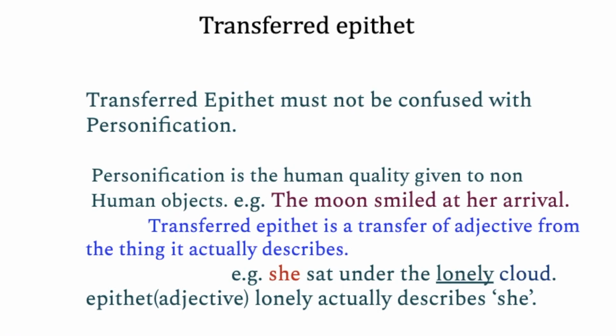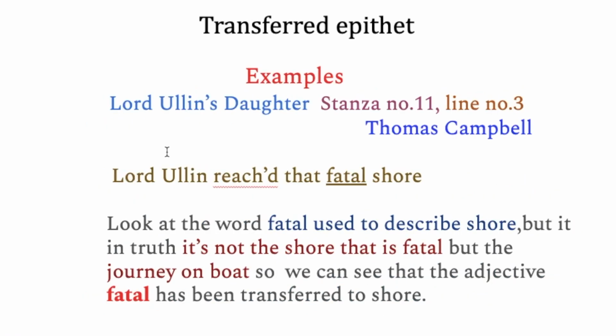I have got a few more examples here. Look at this example. It has been taken from a very beautiful poem, Lord Ullin's Daughter, stanza number 11, line number 3, written by Thomas Campbell. It's written here, Lord Ullin reached that fatal shore. Fatal means deadly, dangerous, which is life-taking. So look at the word fatal. It is used to describe the shore. What sort of shore? Fatal shore.